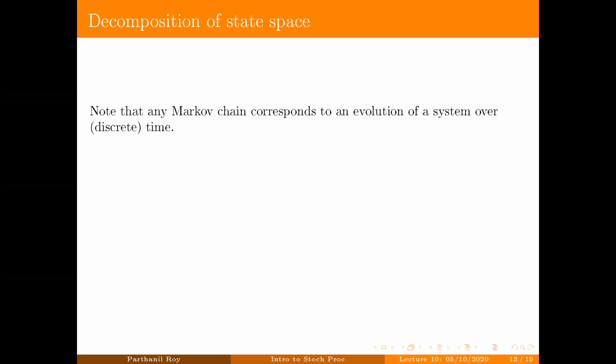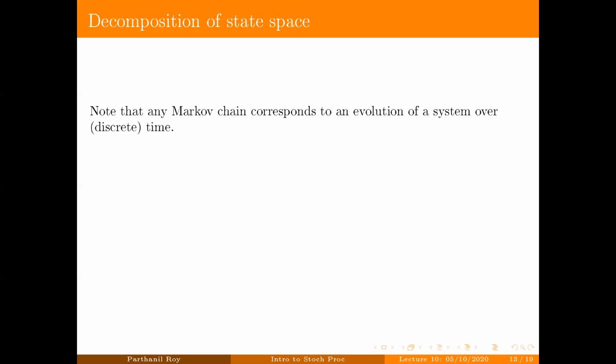Now we move to a very important part of Markov chains, namely what is called the decomposition of state space. Recall that a Markov chain typically corresponds to an evolution of a system over time, and the time is discrete here. For example, a random walk starts from a point and then moves to one of the neighbors, and then goes to another neighbor, and so on. This is an evolution of a system.